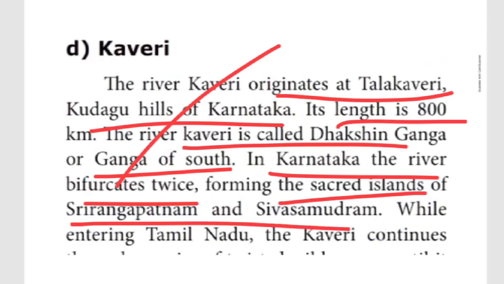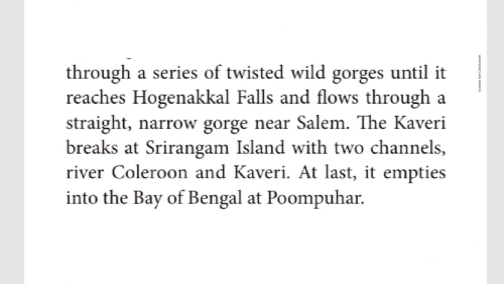It's forming two sacred islands, Srirangapattanam as well as Sivasamutram. While entering into Tamil Nadu, the Kaveri continues through a series of twisted wild gorges, with steep slopes, until it reaches Hogenakkal Falls and flows through a straight narrow gorge near Salem.